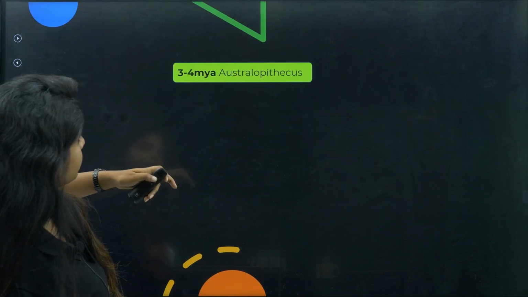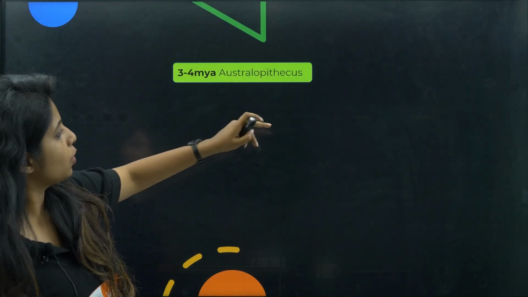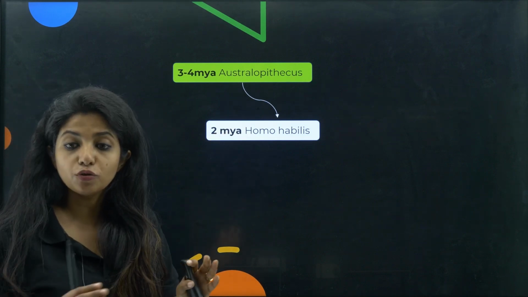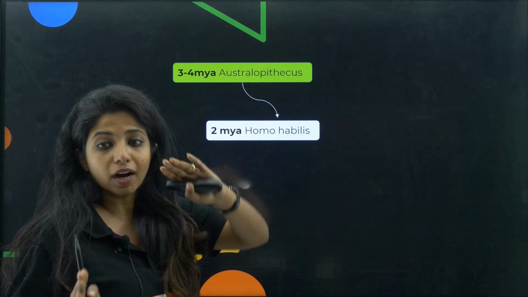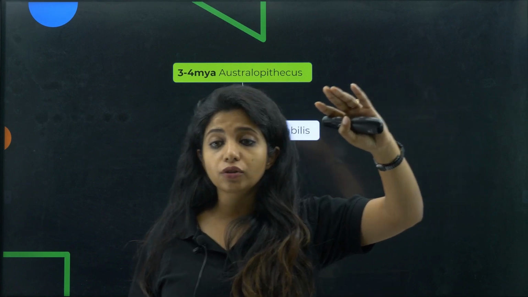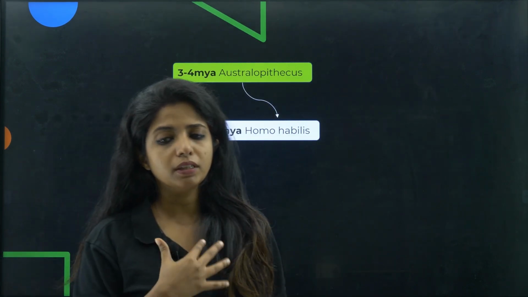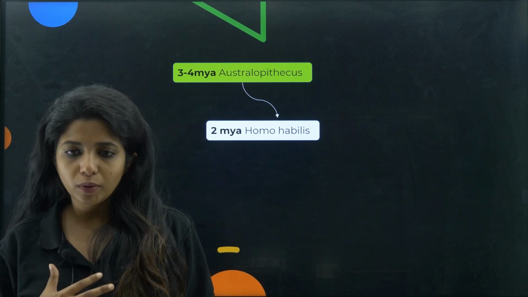Okay. So, Australopithecus, if we go ahead, they gave rise to Homo habilis. Okay, 2 million years ago, Homo habilis. So, we started off with 15 million years ago. What did we have, children? We had these 2 guys. That is Dryopithecus and Ramapithecus. Dryopithecus more ape-like, Ramapithecus more human-like.